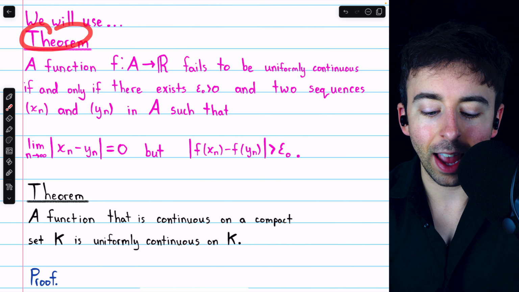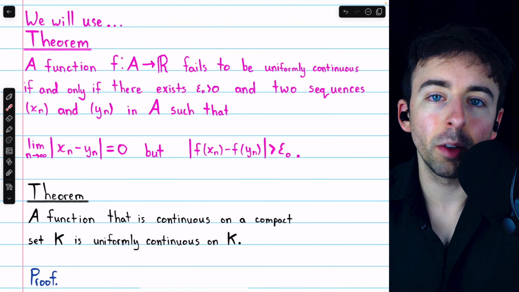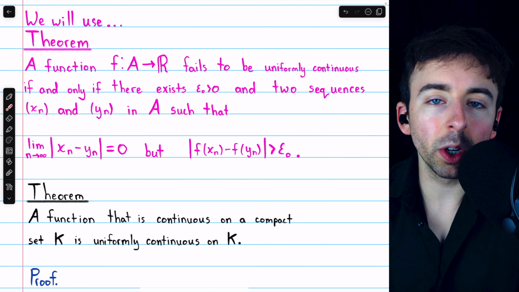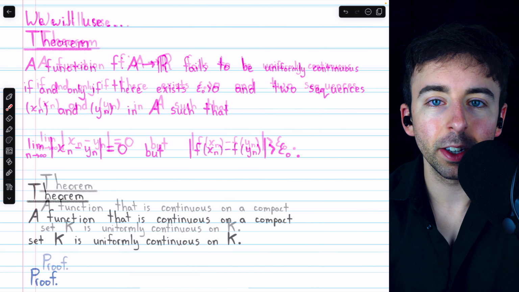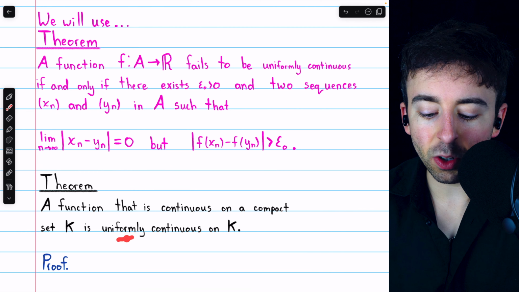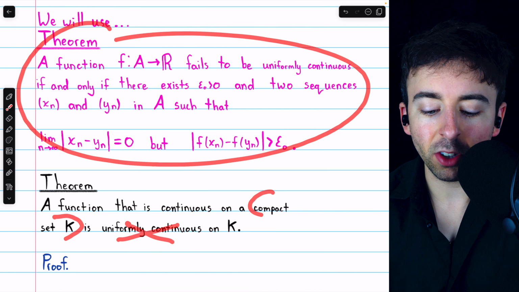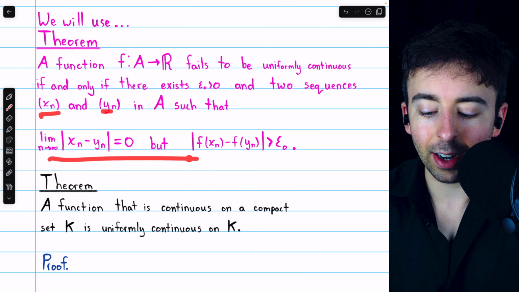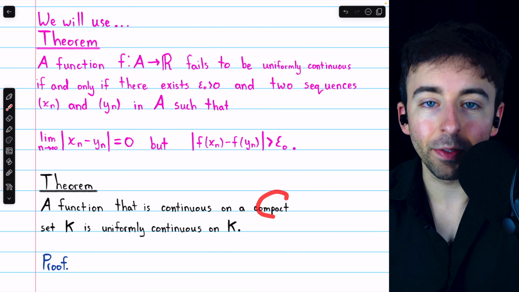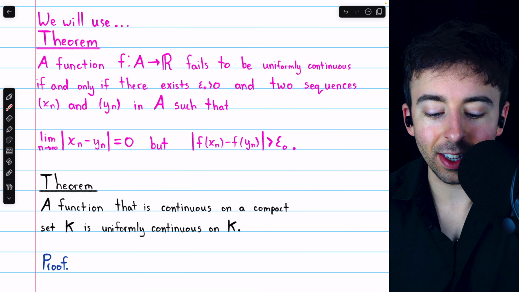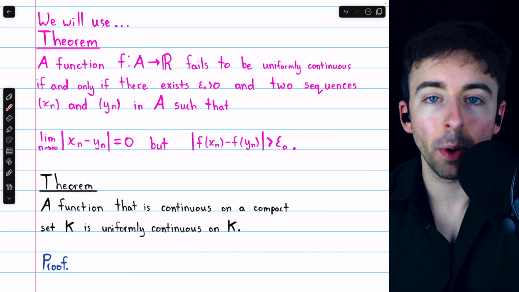This theorem tells us a sequential criterion for a function to fail to be uniformly continuous. So what we're going to do is use a contradiction proof with this sequential criterion. We're going to assume our function isn't uniformly continuous on this compact set, which by this theorem is going to give us these two sequences satisfying these conditions, but then using the compactness of the set, we'll be able to show that these sequences actually contradict these properties that they're supposed to have.